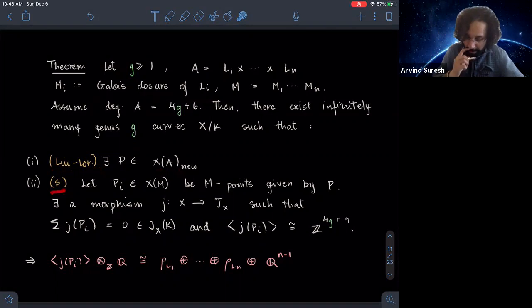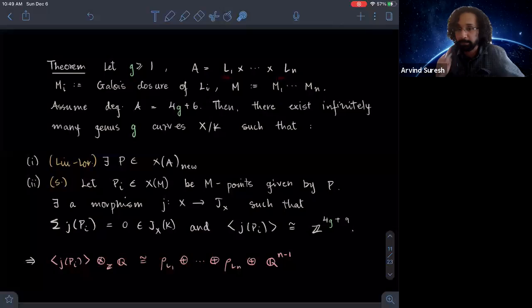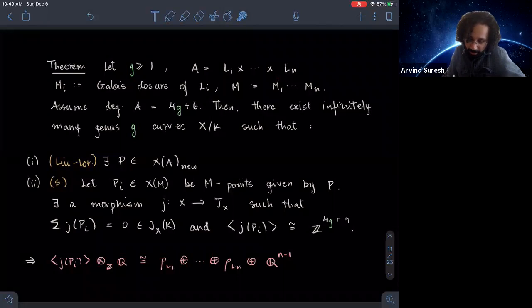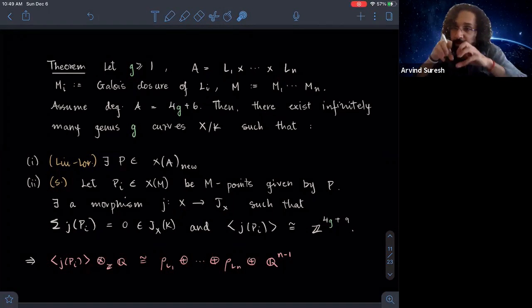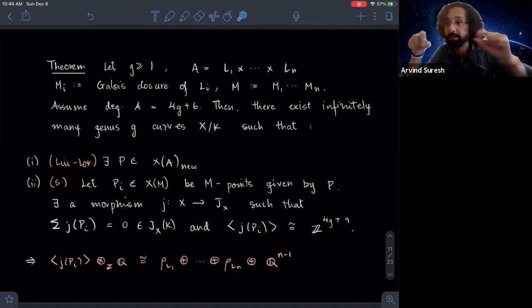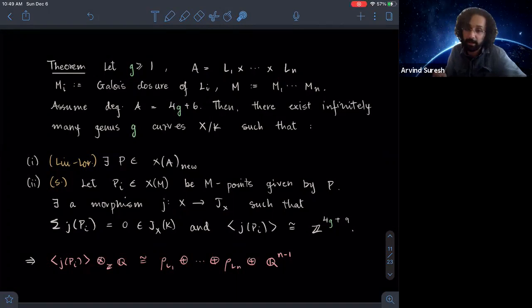And then the second part is my contribution, which is that you look at the corresponding geometric points, which are actually just M-rational points, where M is the compositum of the Galois closures of each of these L_i's, okay? Then there's a morphism from X to the Jacobian such that when you look at the images of these component points, these M-rational points, they satisfy exactly one single relation, which is that when you add them all up, you get 0, okay? And that implies that they generate a subgroup in the Jacobian J of M of rank 4g plus, that is a typo, that should be 4g plus 5, my bad.